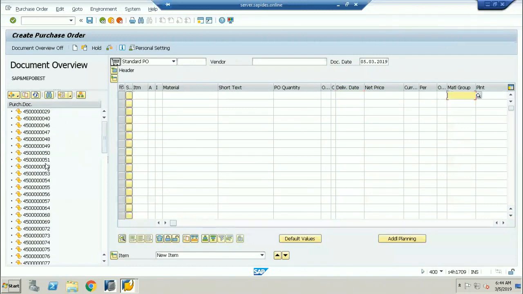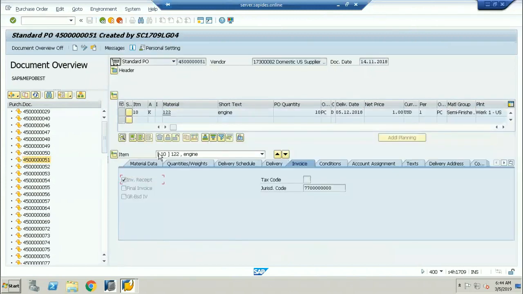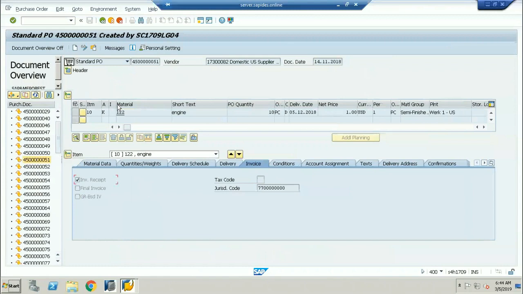Just keep the cursor and double click on it. See, this is exactly it. Now this is one of the purchase orders. If you see here, the purchase order number is 45000051, and this is the vendor account number.